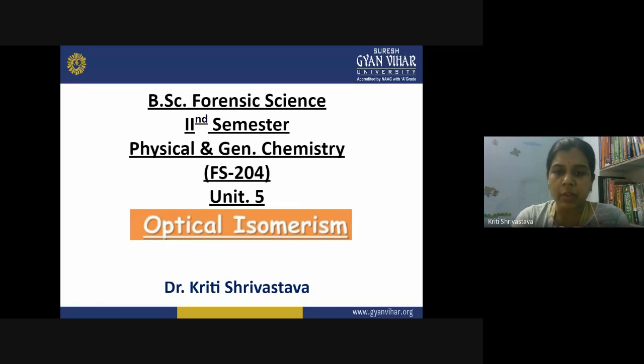In the case of optical isomerism, the special thing is that they show optical activity. So what is that optical activity, and what is the change that you can observe in the molecule merely due to a change in the 3D orientation of carbon? So let us discuss optical isomerism.